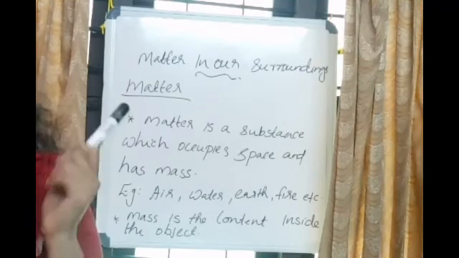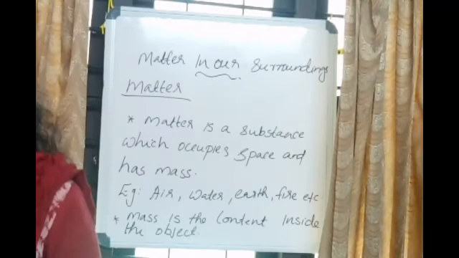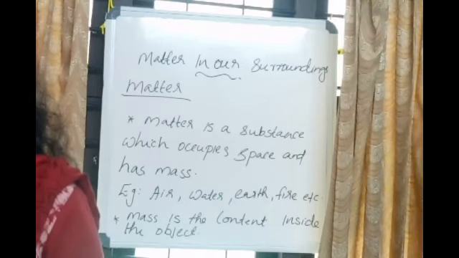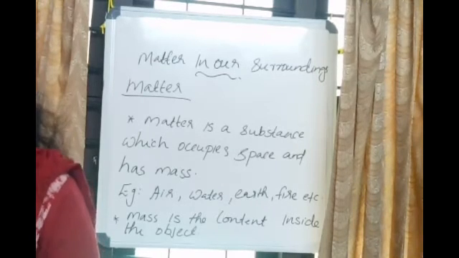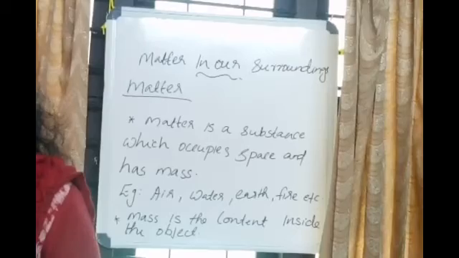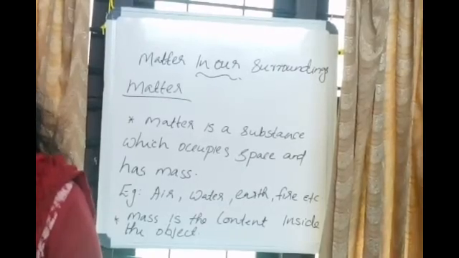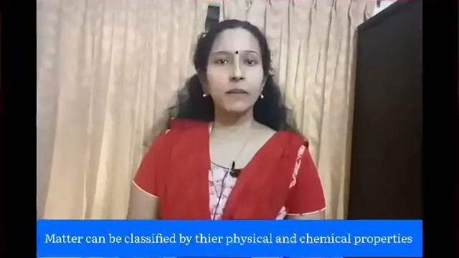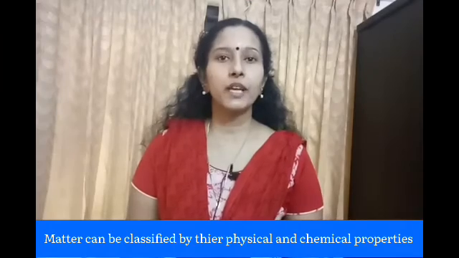Now just listen to the definition of matter. Matter is anything that occupies space and has mass. Let me repeat the definition. Matter is anything that occupies space and has some mass. Matter can be classified by their physical and chemical properties.